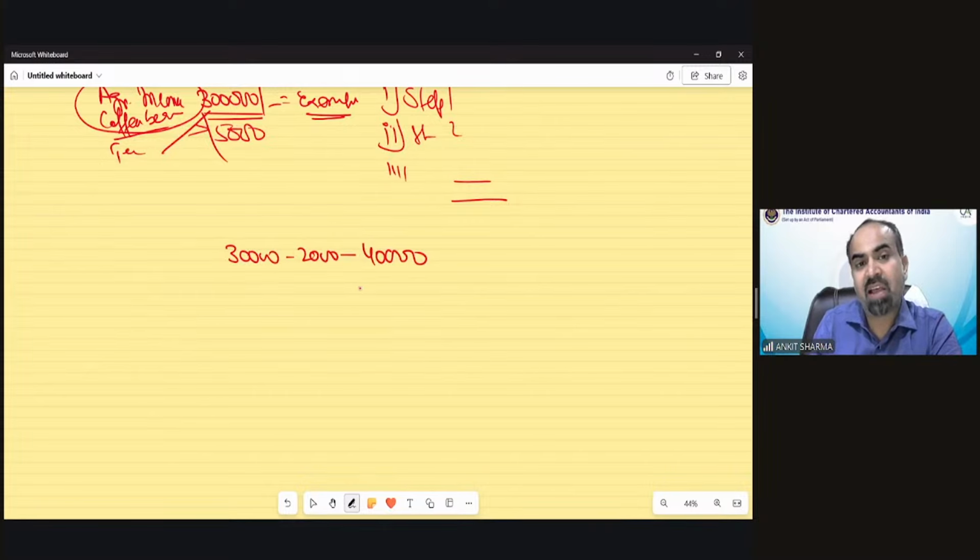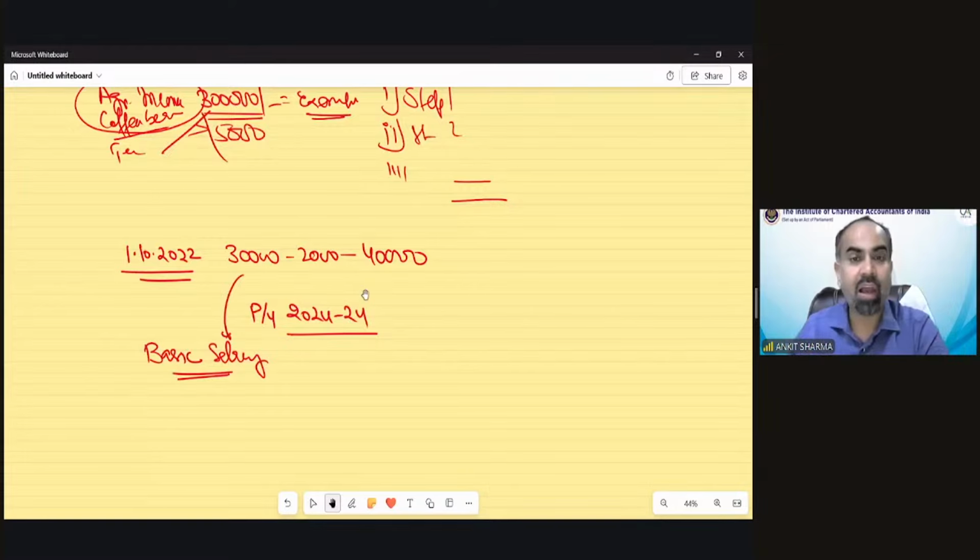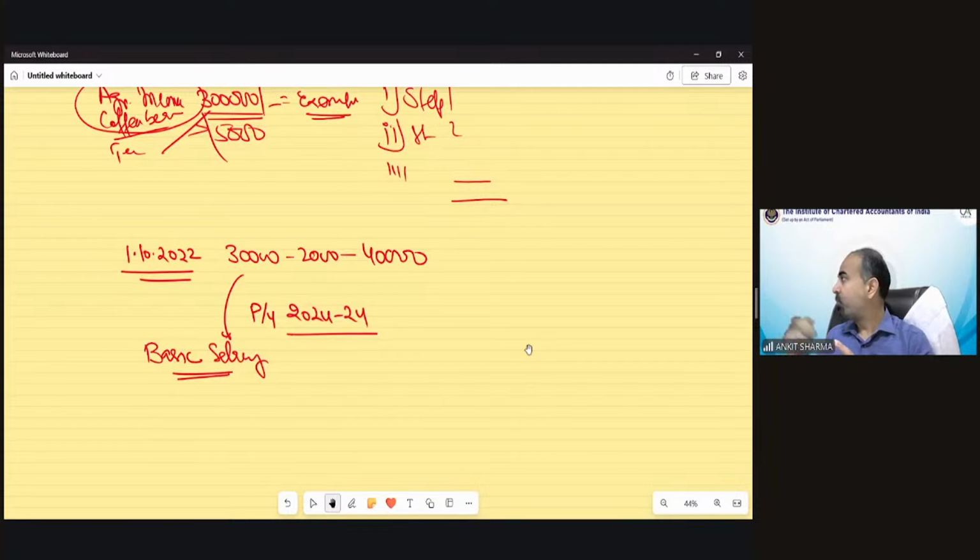If this range-based salary has been given and suppose the date of appointment has been given 1st October 2022 and you have to find out the salary for your previous year 24-25, the basic salary, if I ask you to calculate as per this information, then do you know how to calculate that kind of basic salary or not? This kind of salary calculation I will discuss with you in the next session in which we will discuss the basic salary and house property revision class. That would be on 14th of November on Children's Day.